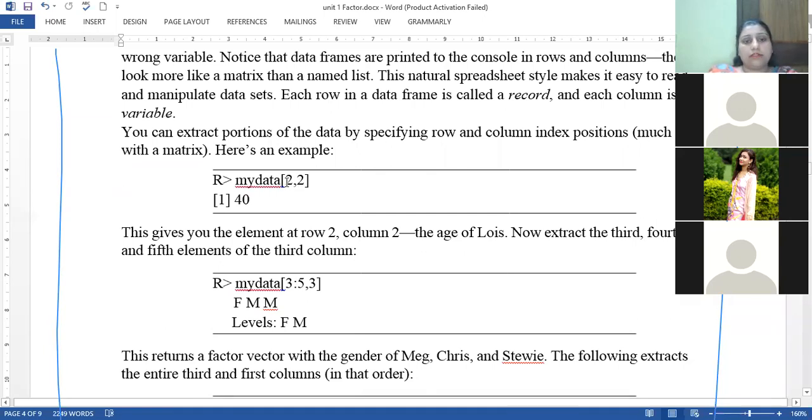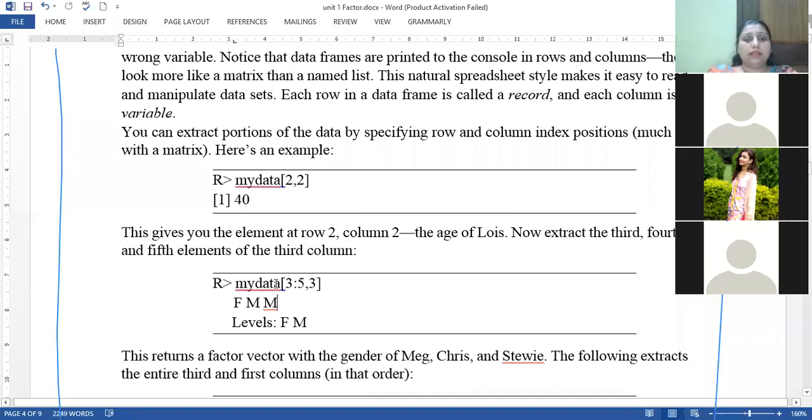Here I am identifying the second row and second column. It will give me a 40. It means it is giving me the age of the second person, because in the second column ages are mentioned, and the second person's age is 40.